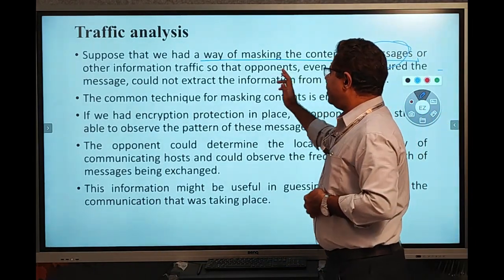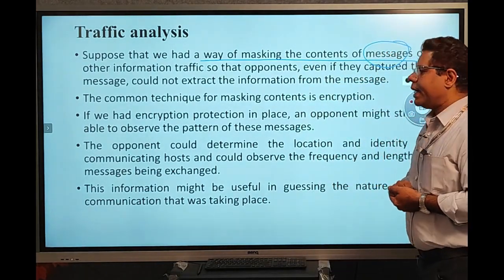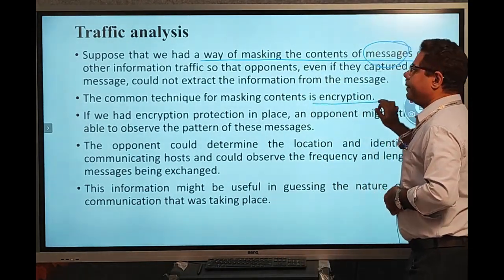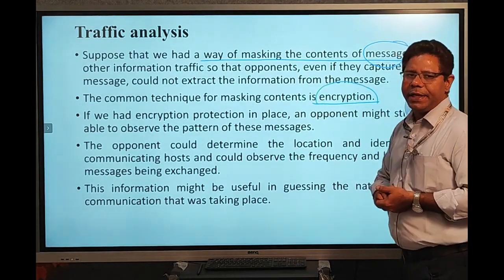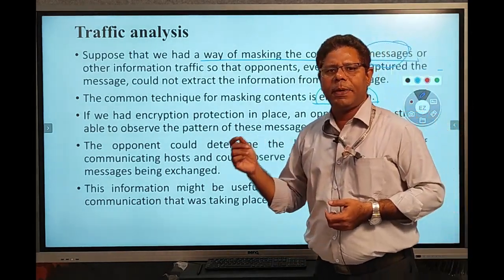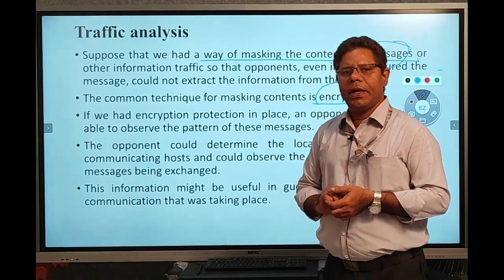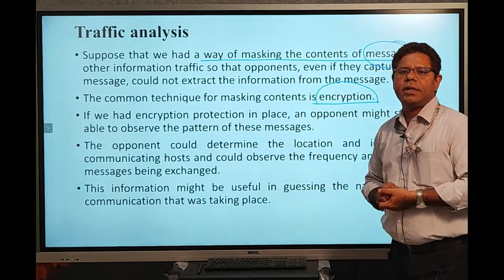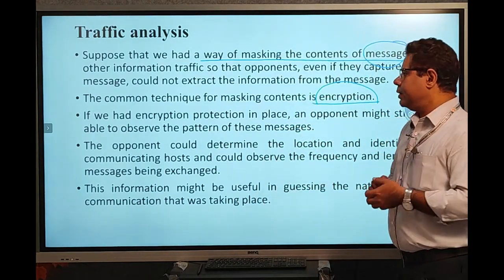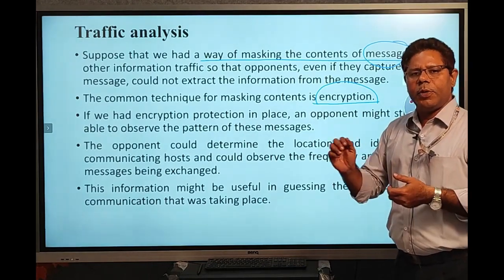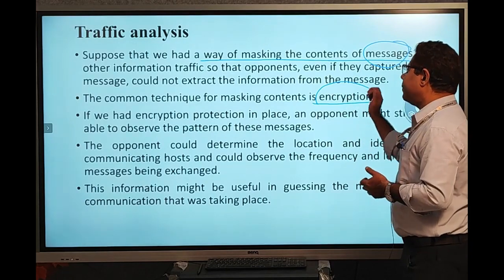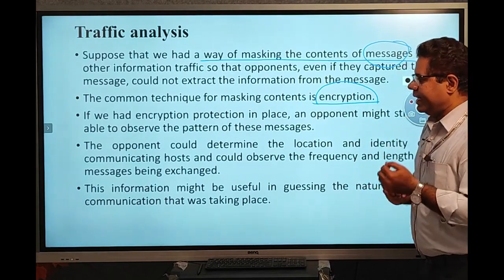Encryption converts the plain text into ciphertext. We know ciphertext is a non-readable format, so the attacker is not able to extract our information from the message.